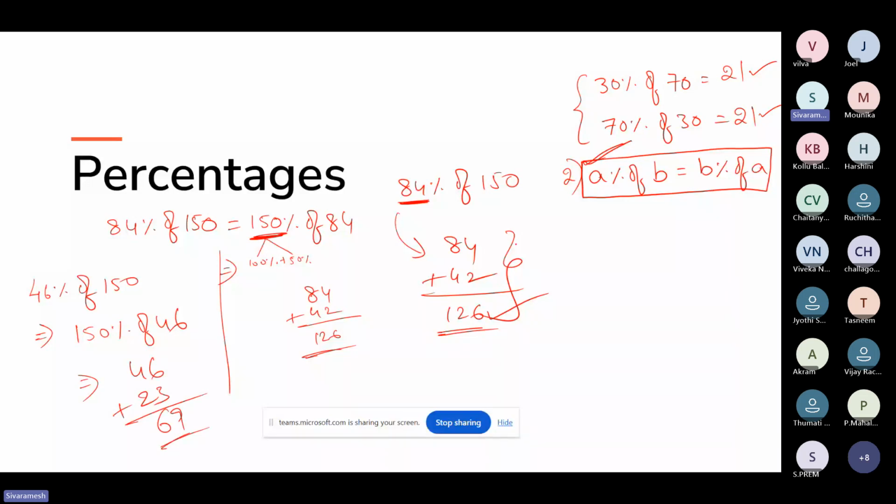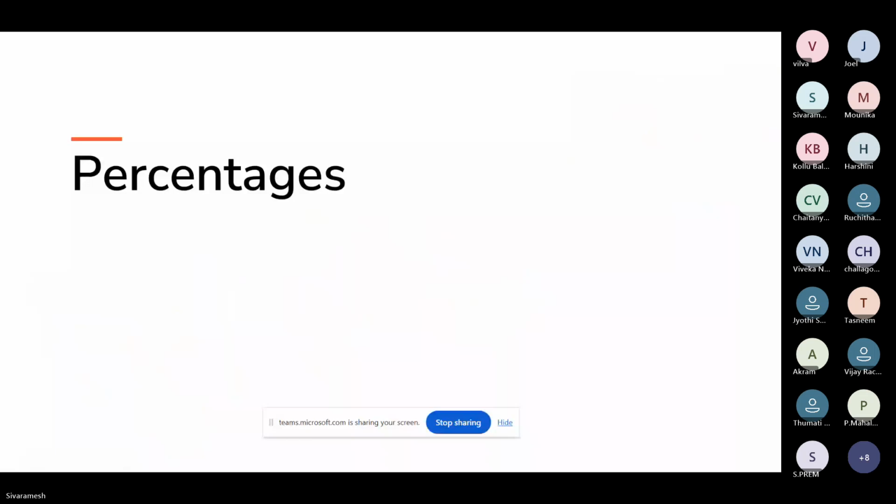In a similar way, one more question for you. What is 36 percentage of 250? Can you answer this question? What is 36 percentage of 250?